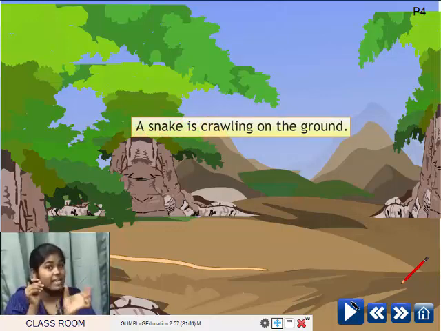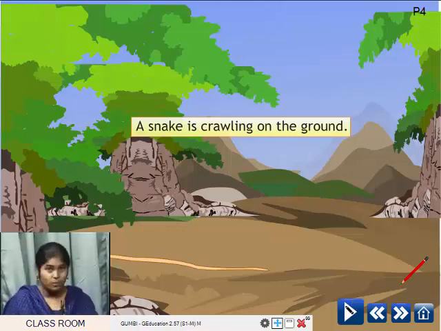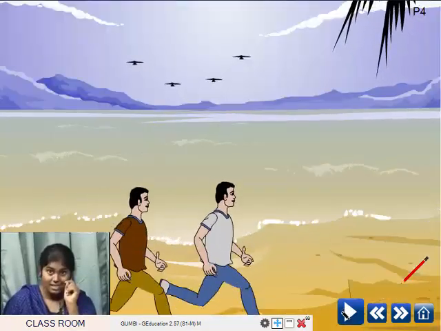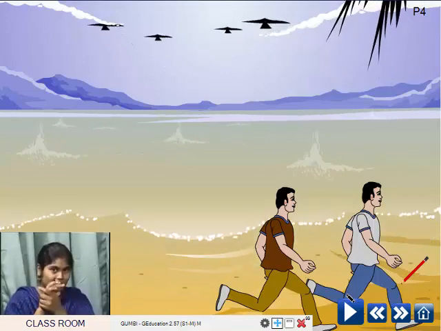So we don't say snake is walking. We say snake is crawling. Where is it crawling, children? Is it crawling above the table? No, on the ground. A snake is crawling on the ground. So here, which is the word which tells you the position of the snake? On. Correct. It is on the ground.